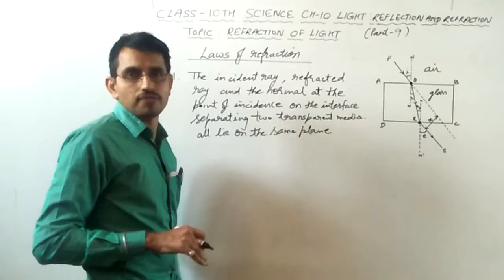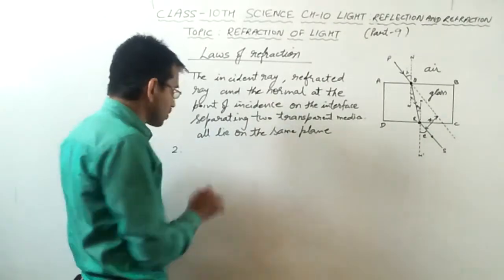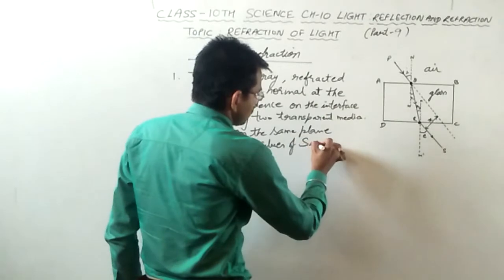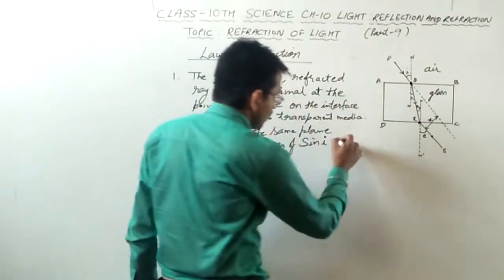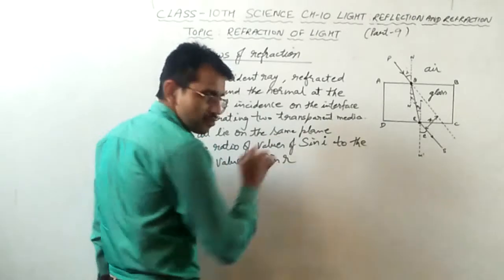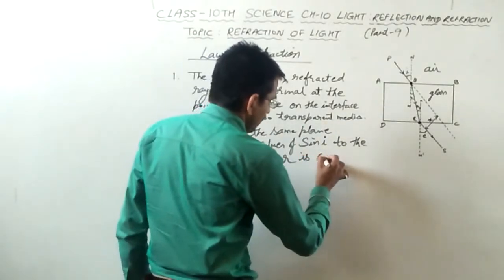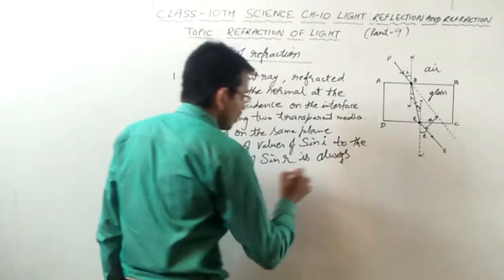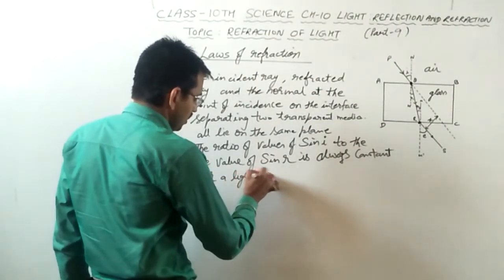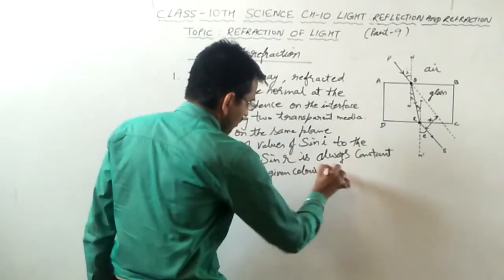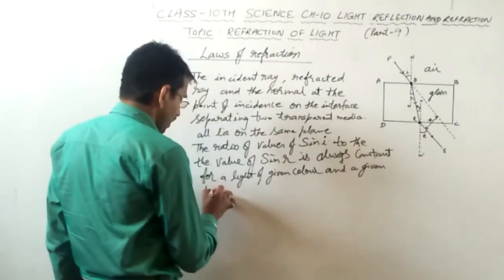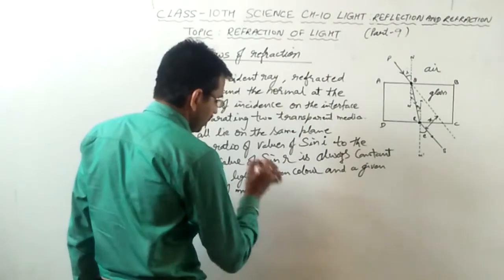Now what is the second law of refraction? According to the second law of refraction, the ratio of the value of sine of angle of incidence, that is sin i, to the value of sine of angle of refraction, that is sin r, is always constant for a light of given color and a given pair of medium.